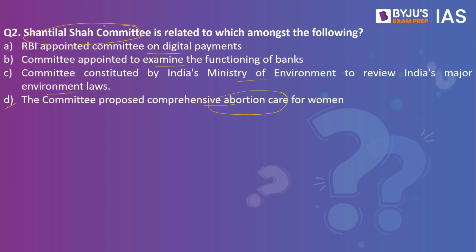So remember, the Shantilal Shah committee was appointed by the government, and this committee came up with its report in 1966, and this was all about abortion laws. Once this report was given, the government came up with what is called the MTP Act of 1971. What is this MTP Act?